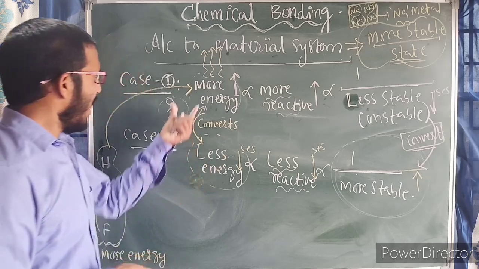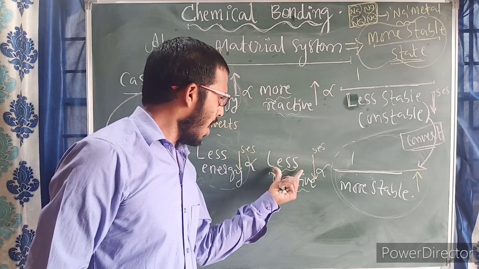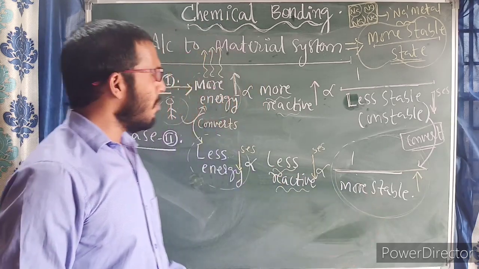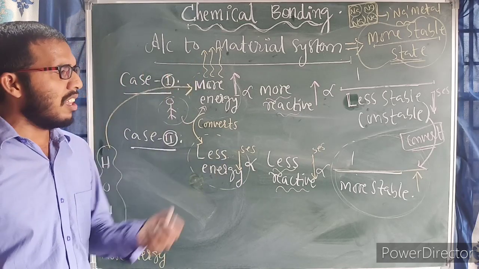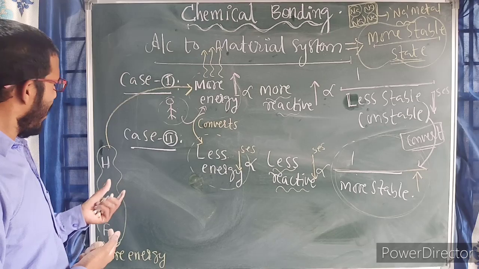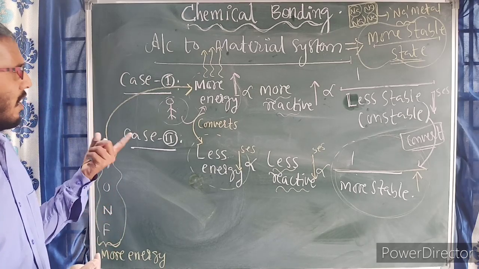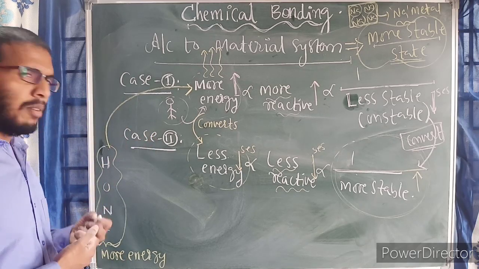If atoms or any system converts into a less energy system, that is going to have less energy. Less energy means more stable. In this manner, each and every system, each and every atom tries to acquire more stability. The same scenario will happen in the case of atoms also.